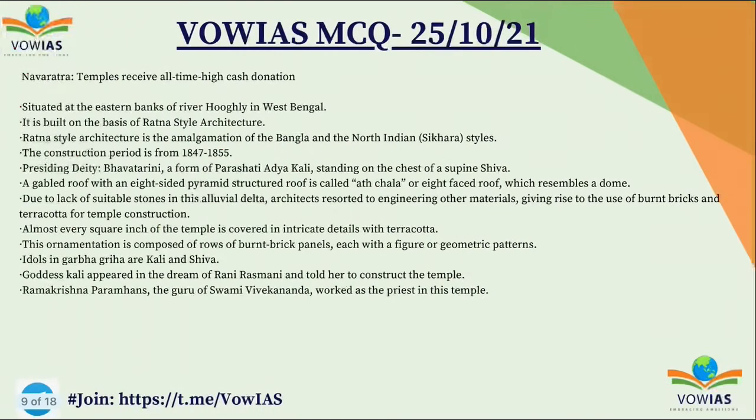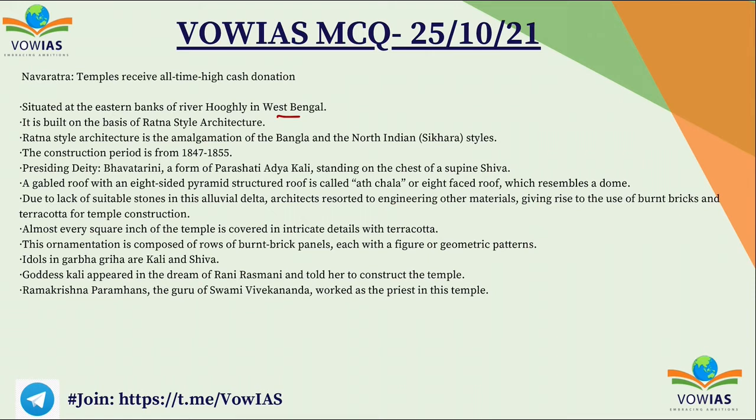Okay. So the Navaratna temple, the temple which receives high cash donations, is situated on the eastern bank of river Hooghly in West Bengal. It actually is built on the basis of Ratna style of architecture. The Ratna style of architecture is the amalgamation of the Bengal and the northern Indian, that is Shikara, style. And the construction period is from 1847 to 55.